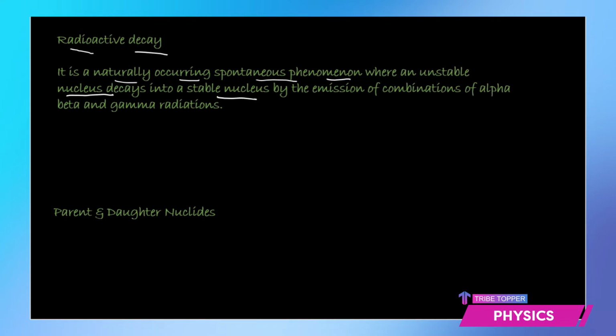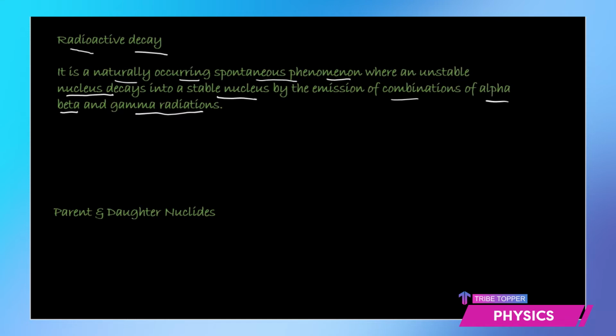nucleus by the emission of combinations of alpha, beta, and gamma radiations, or as we also call them, alpha and beta particles. Like if you remember in chemistry, you have learned about chemical reactions. So you know that the incomplete octet is responsible for the electrons, like the ones which have one electron or two electrons in the outermost shell, they give away that and become stable with a complete octet. But here the electrons do not participate. It is not at all an electronic or a chemical reaction.